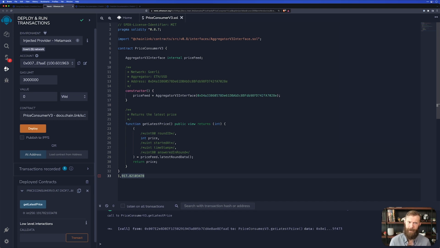So just like that, we have gotten price data from an off-chain resource on-chain. That's awesome. And I think it was pretty simple and pretty quick. Next, we're going to take a look at VRF, or verifiable randomness functions. Let's go ahead and take a look at that now.